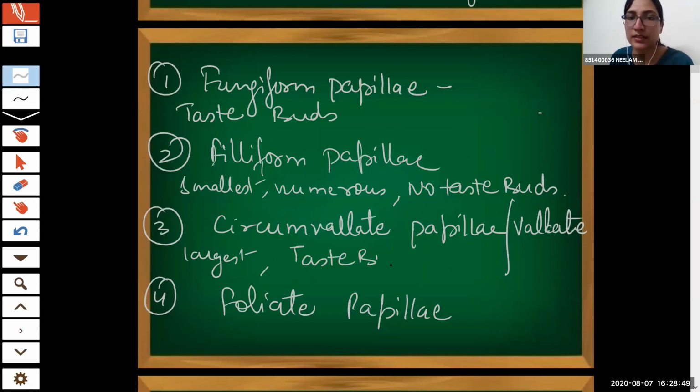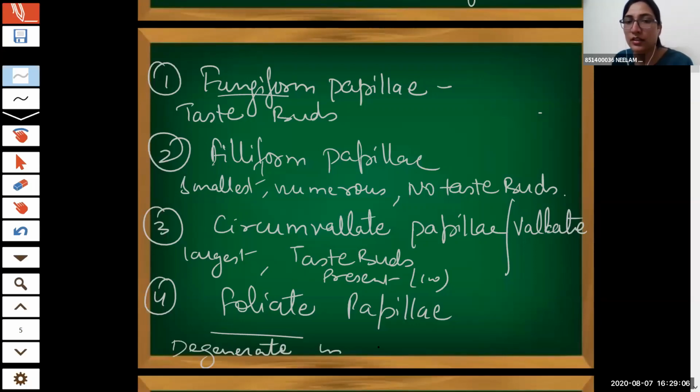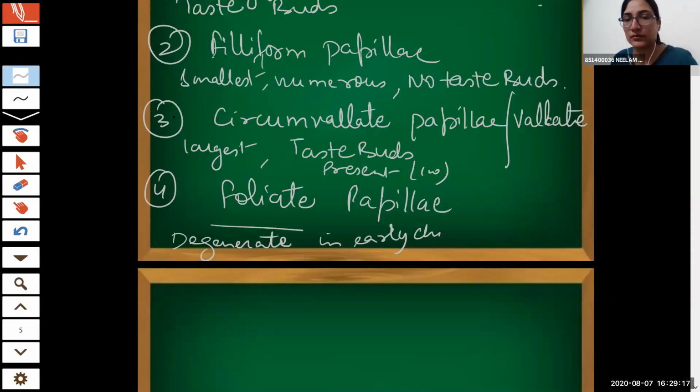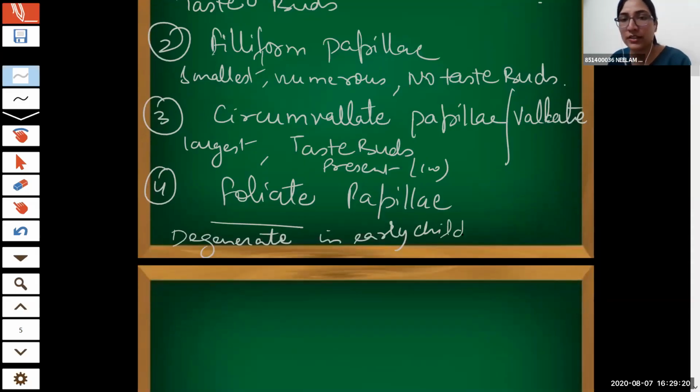Now in the circumvallate, there are around 100 taste buds, and in the fungiform, there are 4 to 5 taste buds present. In the foliate, they degenerate in early childhood. Right. Okay. Very nice.